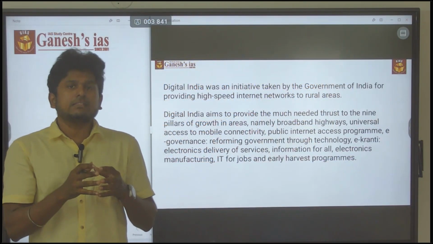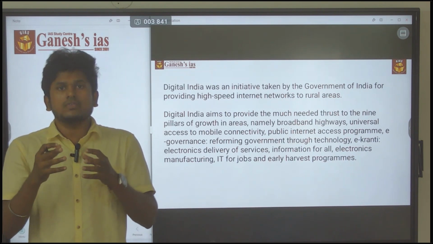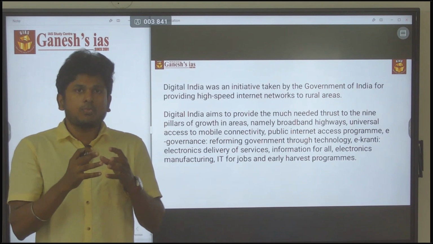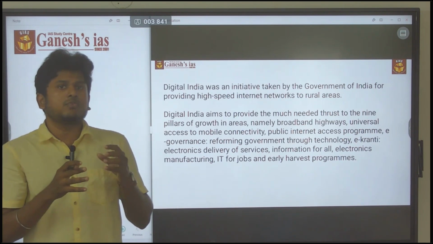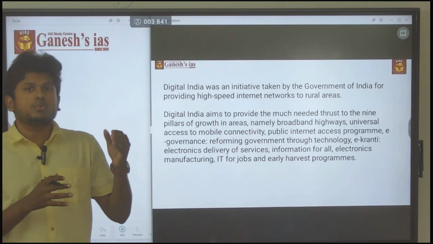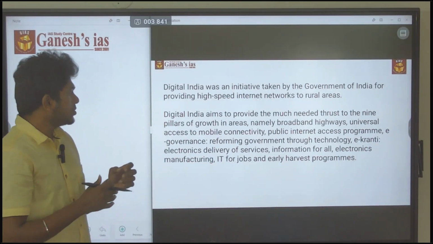So it increases accessibility, and also increases the knowledge of the person on how to approach and use the digital resources. All these things are focused on in this Digital India program. That is the main ambition. So let's discuss it.